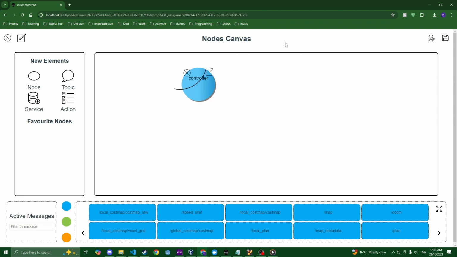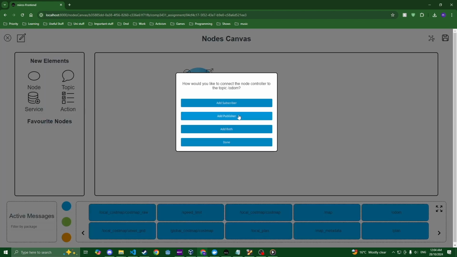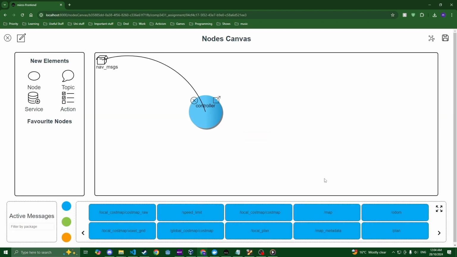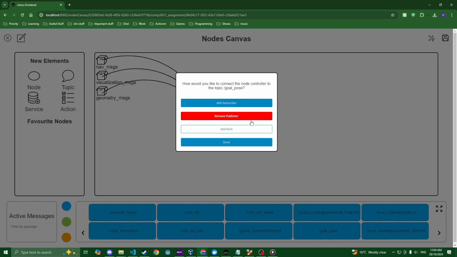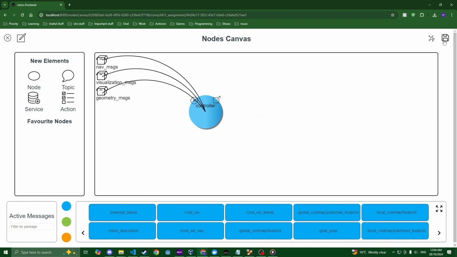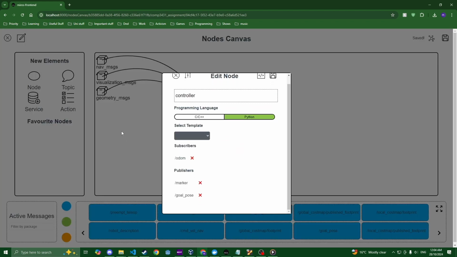So to subscribe or publish to a node, you can just drag out from this arrow here to whatever topic that you want. So in this case, we're going to do ODOM. We're going to add a subscriber, and then we just click done. So it's got the little subscriber up the top there. Now we're going to need the marker publisher to that, and goal pose publisher to that. There we go. So that's good. We click save. So you can see all of the subscribers and publishers appear here.